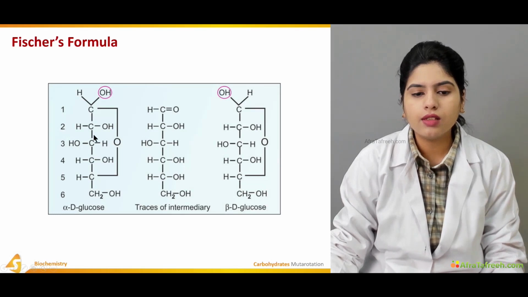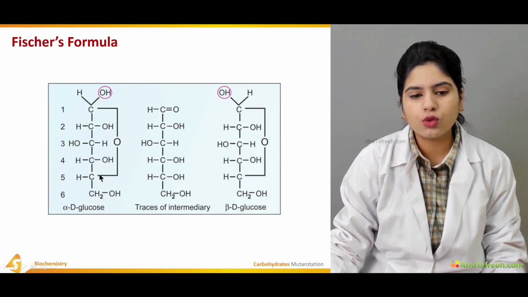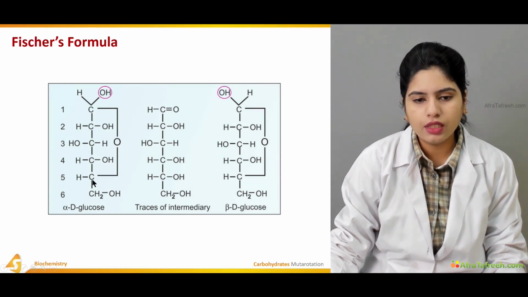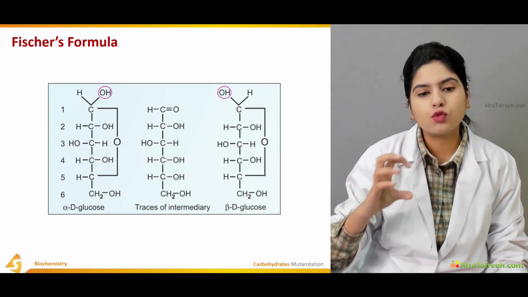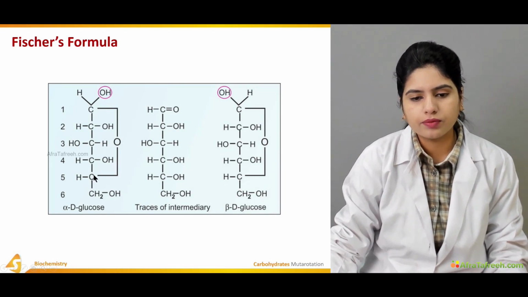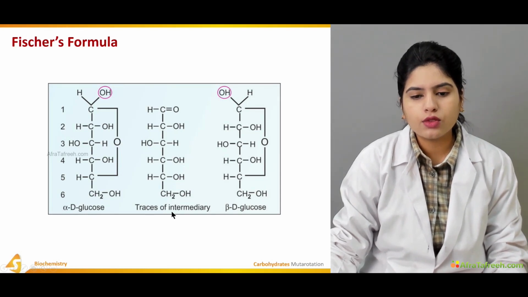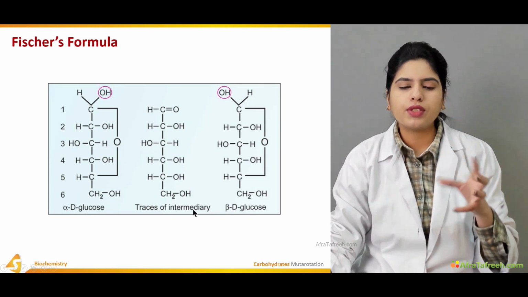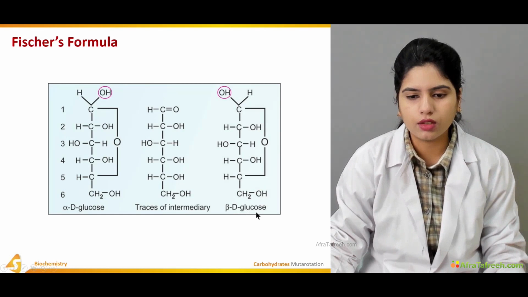Here you can see this Fisher formula. This O is showing that there is a bond between this carbon and this carbon, and the cyclic structure that will be formed is due to the linkage between these two carbon atoms. This is the structure of alpha D-glucose. Traces of intermediary means the presence of both alpha glucose and beta D-glucose.